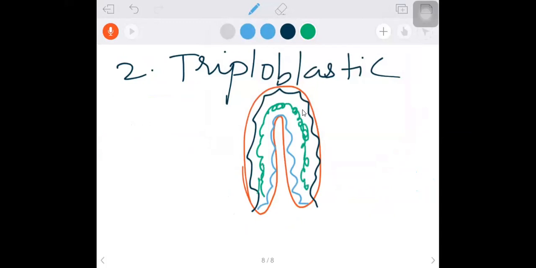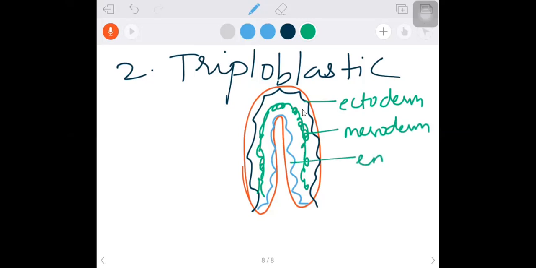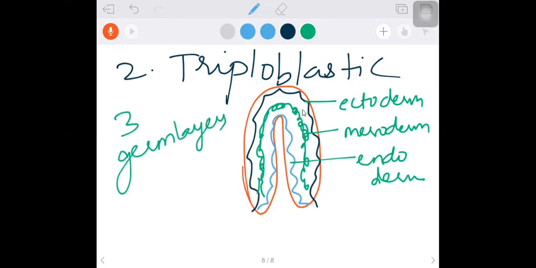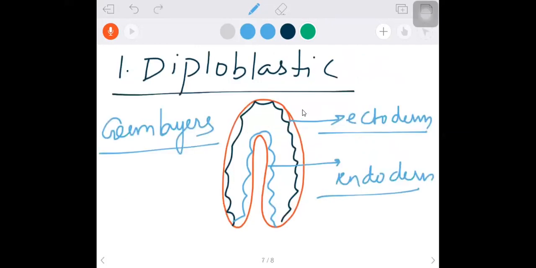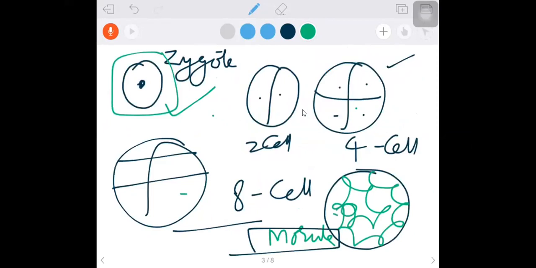If the organisms are having two germ layers, we say diploblastic. If three germ layers are present, we call it triploblastic. Ectoderm, mesoderm, and endoderm. So three germ layers. If they are having three germ layers, we say it is triploblastic. If two germ layers are present, diploblastic. Okay, so with this basics that we learned here, we are going to learn everything after this, and every definition we are going with this only.